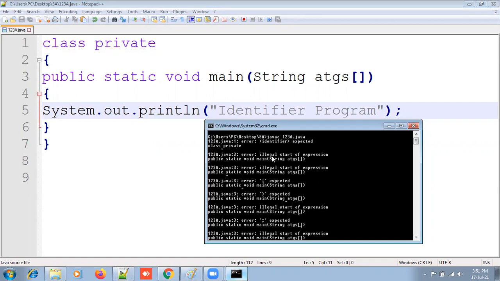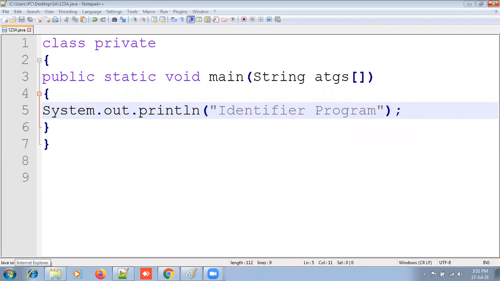Here, identifier expected. We are already declaring private, which is a predefined keyword. That's why there is another identifier rule: keywords are not declared as an identifier.